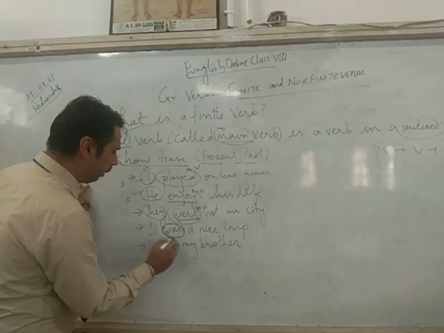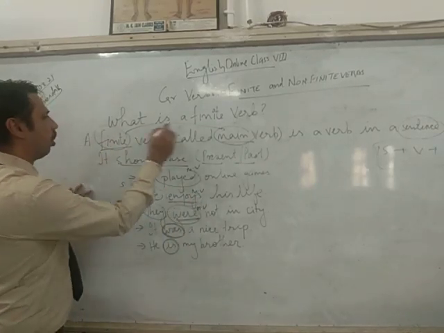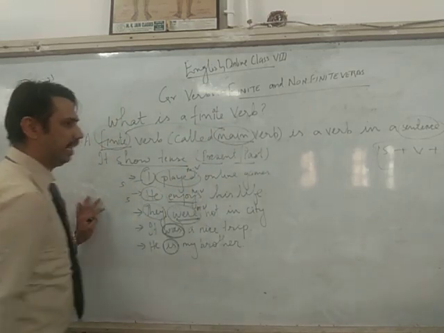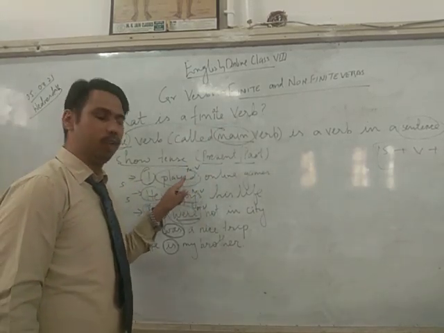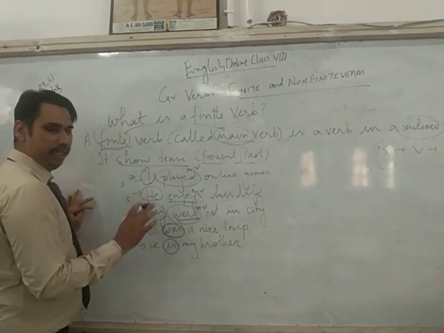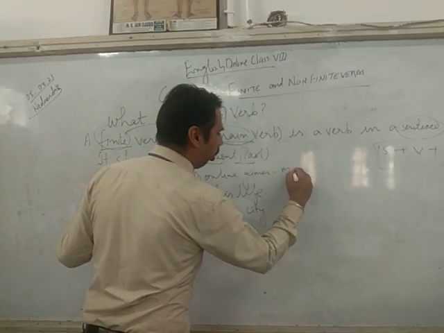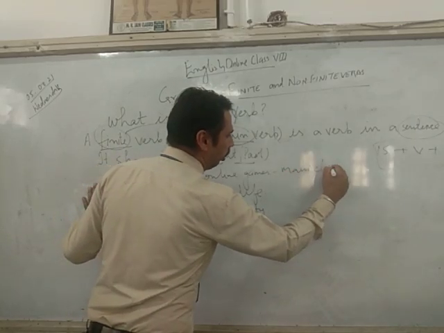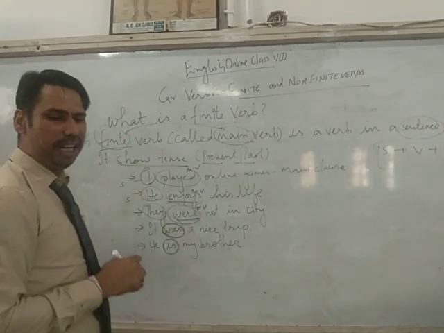So these words which we have circled are the main verbs, and these words are called the finite verb in a sentence. It plays the main role. So here we have subject, verb and agreement. Here it is having a main clause. These are called the main clause. Main clause, main sentence. Correct? This is my finite verb.